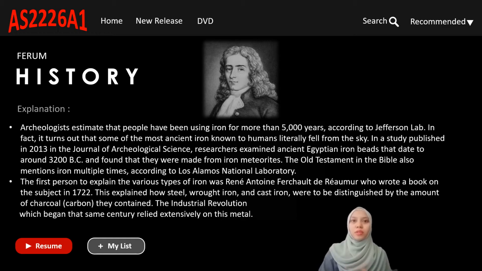According to Los Alamos National Laboratory, the first person to explain the various types of iron was René Antoine Ferchault de Réaumur, shown in the picture above, who wrote a book on the subject in 1722. This explained how steel, wrought iron, and cast iron were to be distinguished by the amount of charcoal, which is carbon, they contain. The Industrial Revolution, which began the same century, relied extensively on this metal.